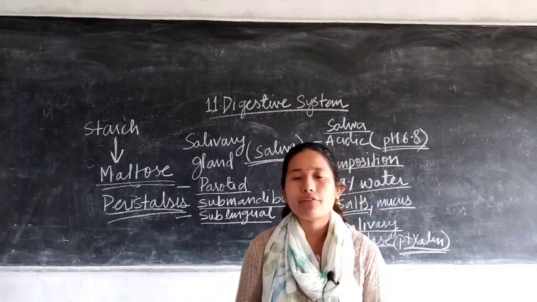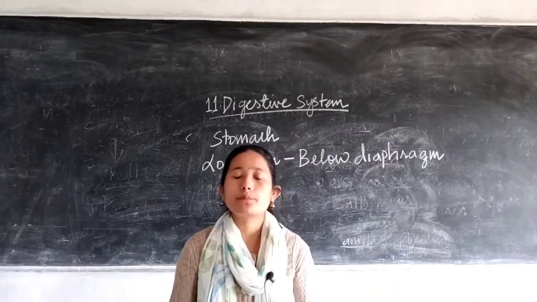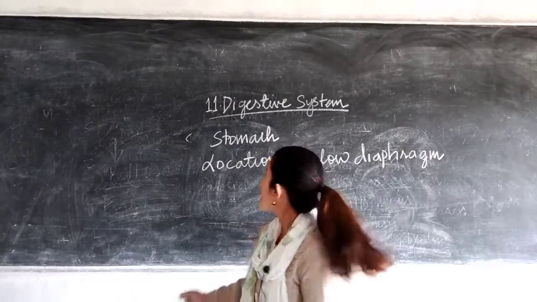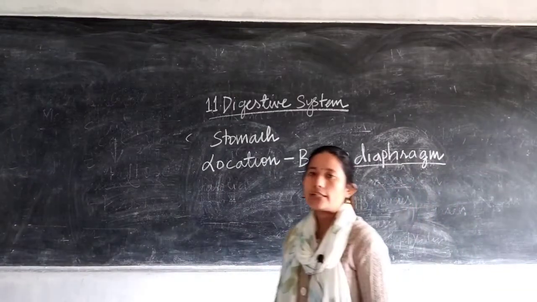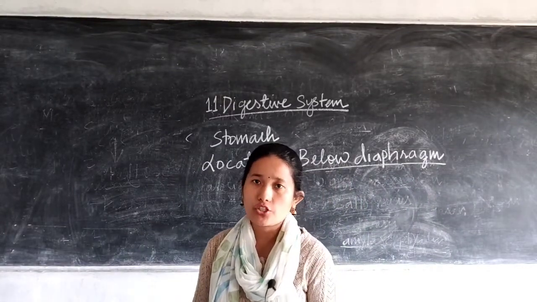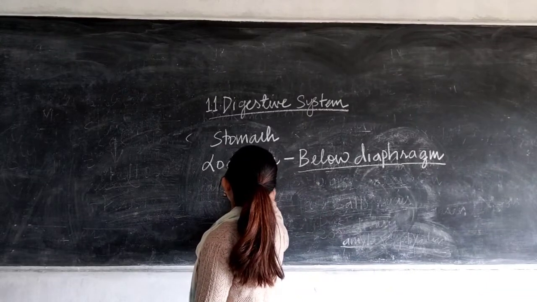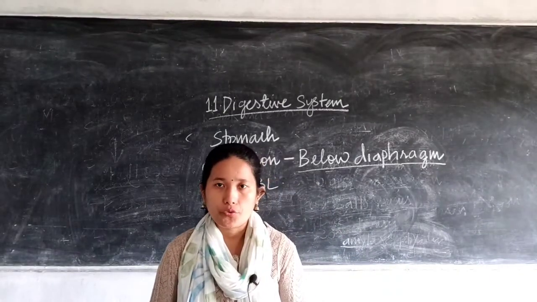Now next you have the stomach. Now we will be discussing the stomach. Food moves to the stomach. Okay, where is the stomach located? It is located below the diaphragm. It's an elastic pouch-like structure which can hold about 2 to 3 liters of food.